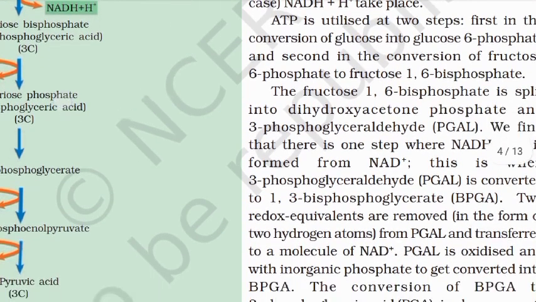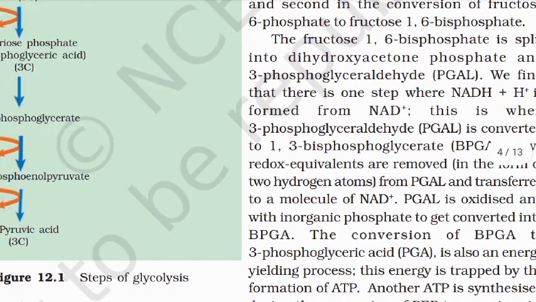First, in the conversion of glucose into glucose 6-phosphate, and second, in the conversion of fructose 6-phosphate to fructose 1,6-bisphosphate. The fructose 1,6-bisphosphate is split into dihydroxyacetone phosphate and 3-phosphoglyceraldehyde, PGAL. We find that there is one step where NADH plus H plus is formed from NAD plus.